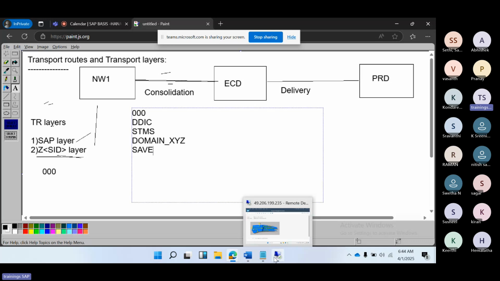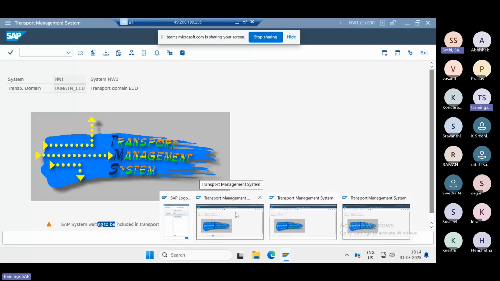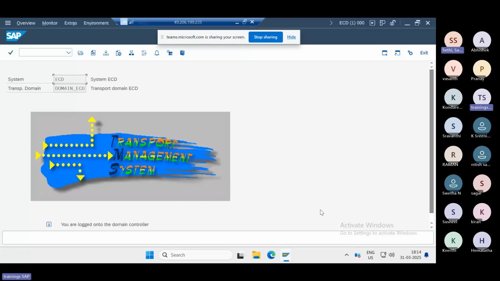The same procedure applies to other systems, whether a quality system, regression system, or production system. Suppose tomorrow you create production: go to the production system, then go to STMS, and it will ask for the domain controller name. Provide the domain underscore SID, and then it will be created.